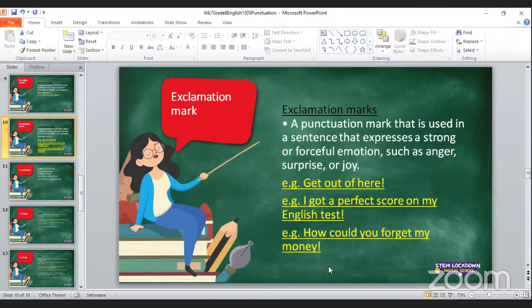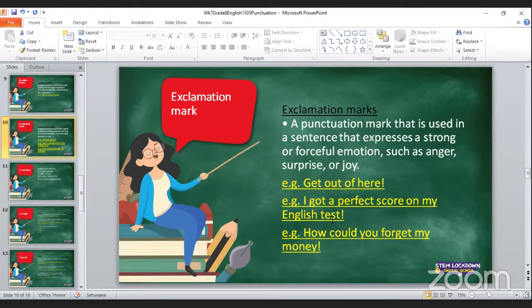Another example, we can say, how could you forget my money? That is me being surprised. I mean, who forgets money? How can you get out of the house, going to the shop, but you forget money? How's that possible? So then I will be surprised. Or if you owe me money, I lent you money last week and you had to pay me today, and then you said that you forgot. How could you forget my money? You can really hear it in my voice that I'm surprised.